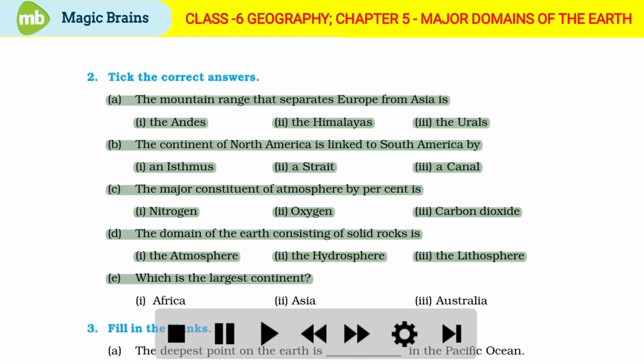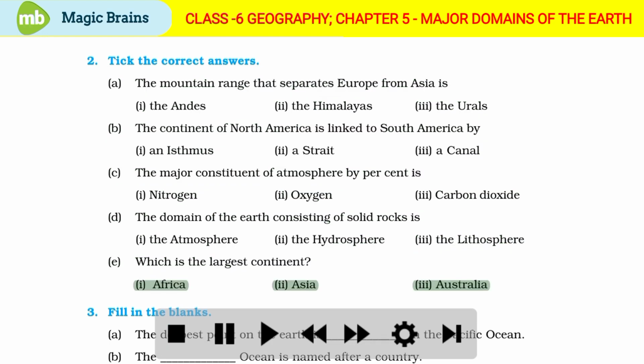Carbon dioxide. D. The domain of Earth consisting of solid rocks is 1. The atmosphere. 2. The hydrosphere. 3. The lithosphere. E. Which is the largest continent? 1. Africa. 2. Asia. 3. Australia.